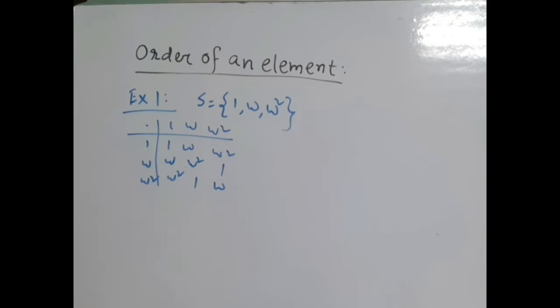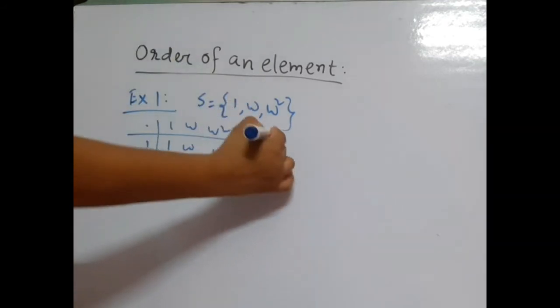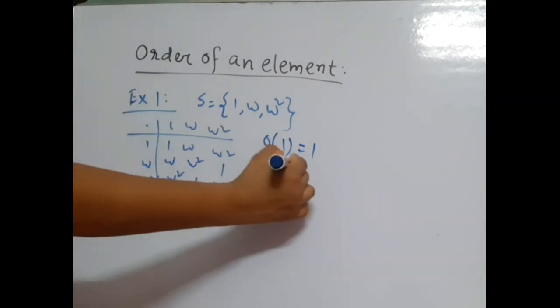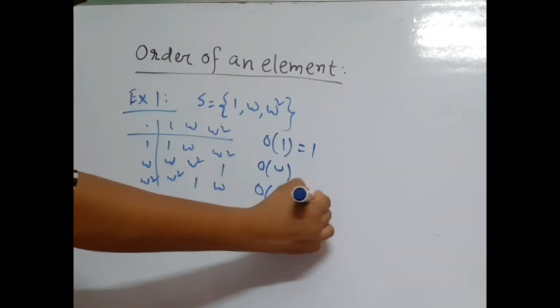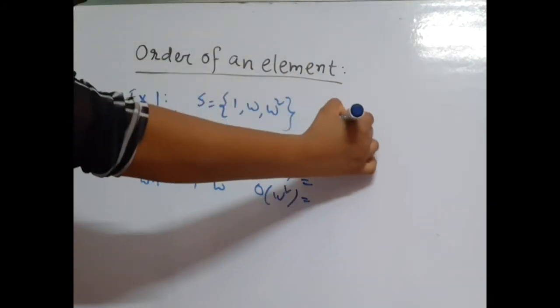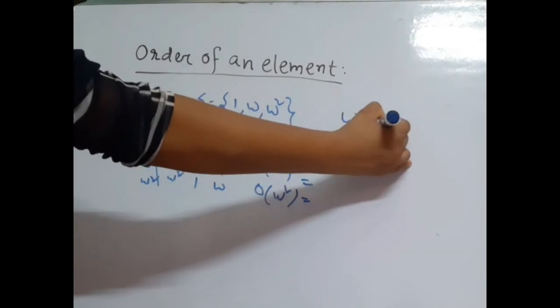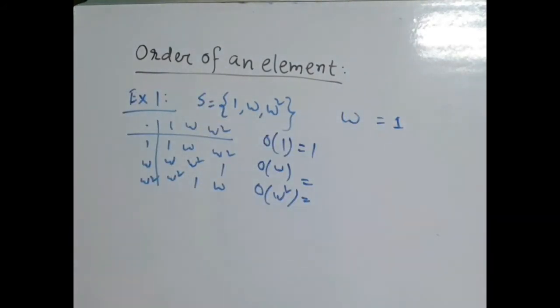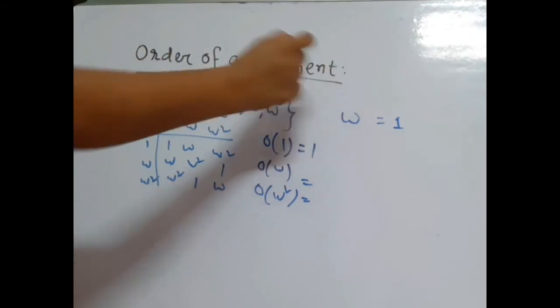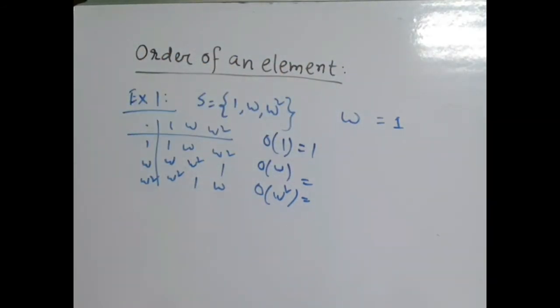So here 1 is the identity element, so order of 1 equal to 1. Now we find order of omega and order of omega square because there are 3 elements. Now we find that omega to the power something equal to identity, and this power must be the least positive integer.